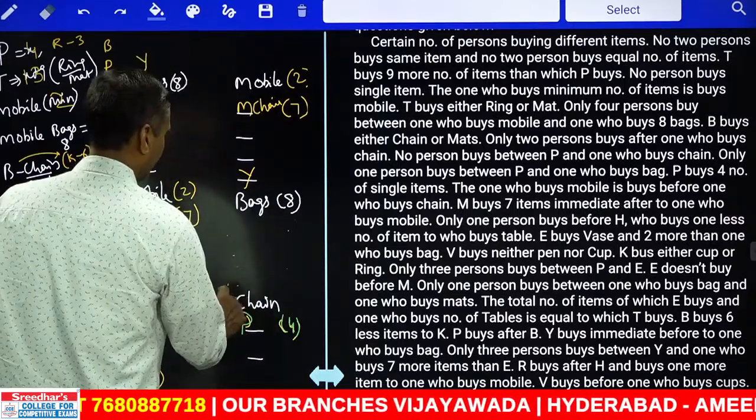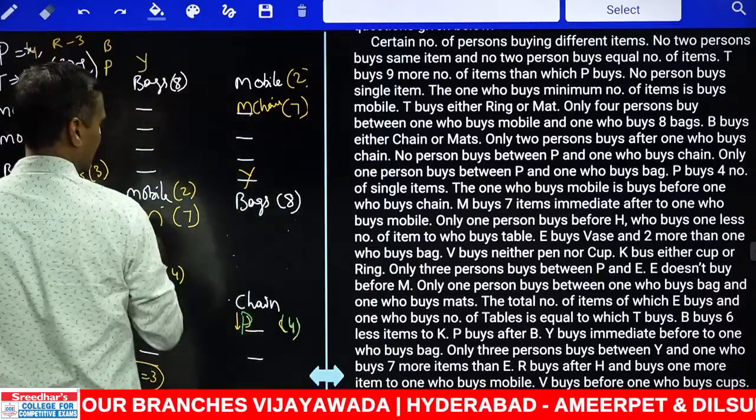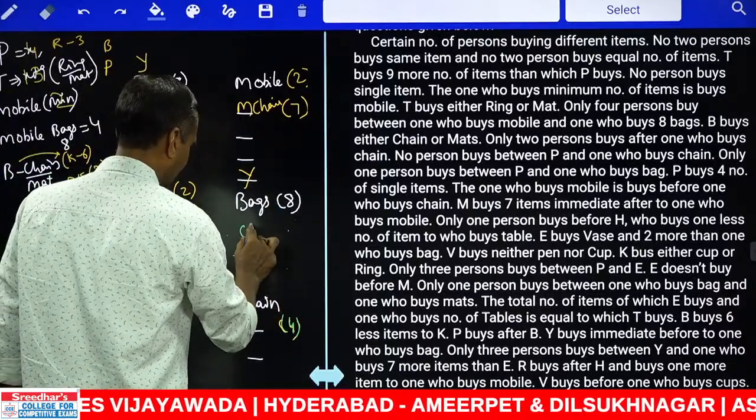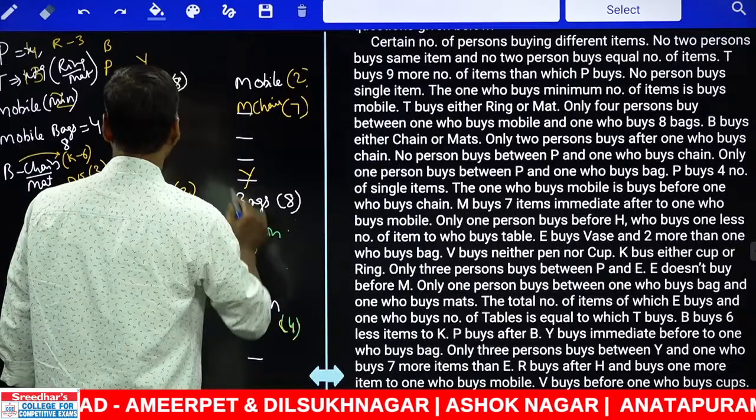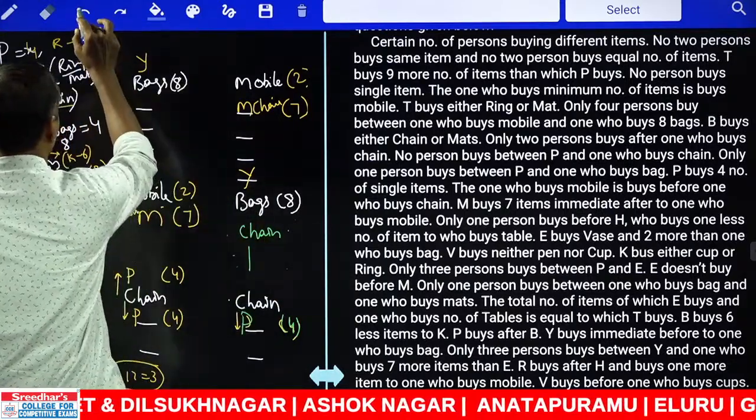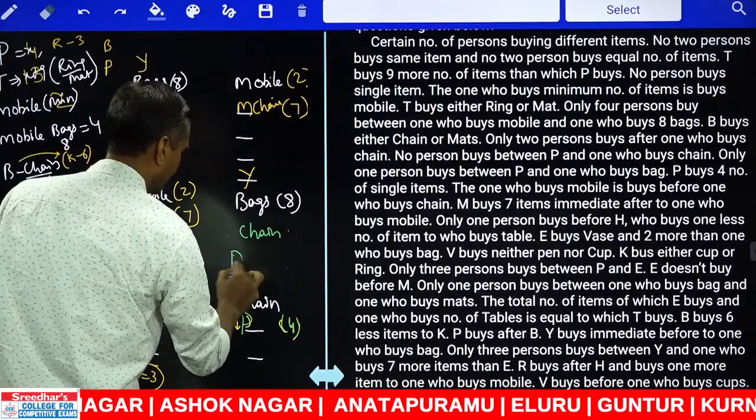That person is none other than chain. Chain ekkada unte P ekkada undali, and P bought how many items? Now P bought 4 items. Clear? P bought 4 items.